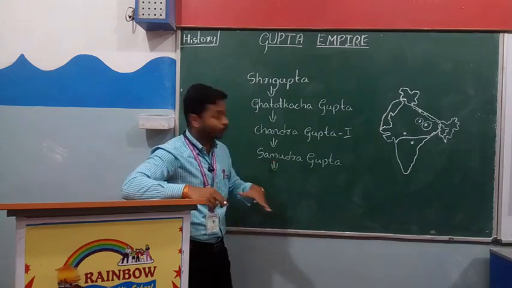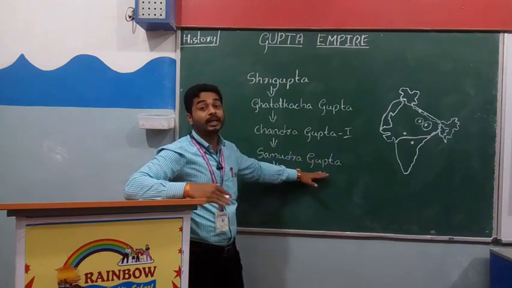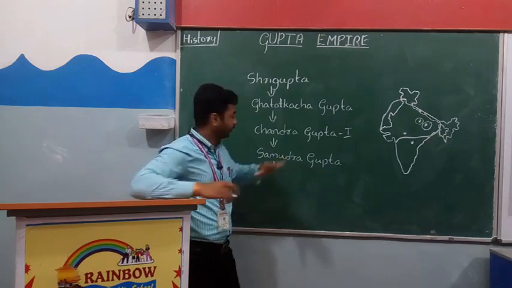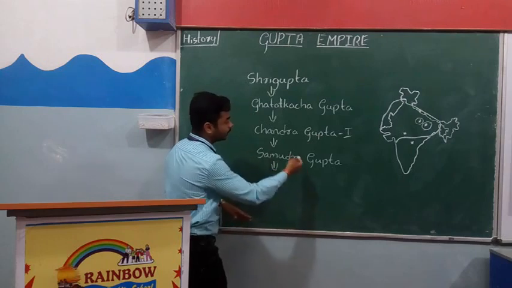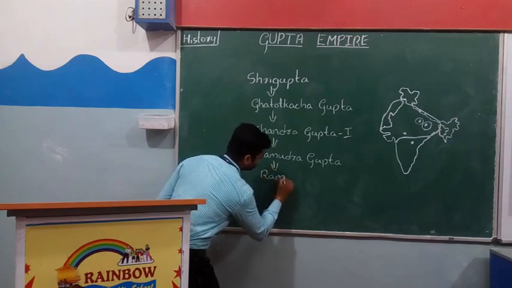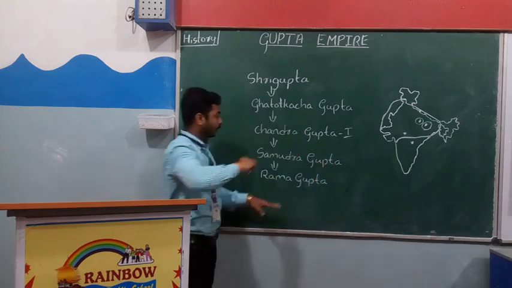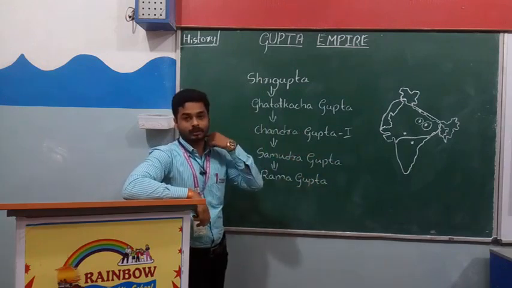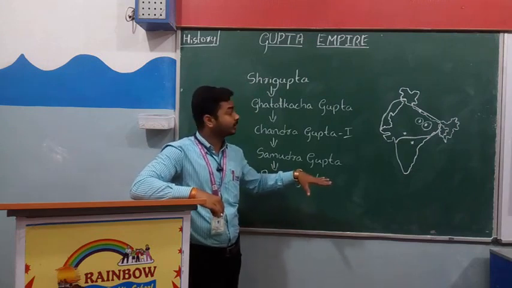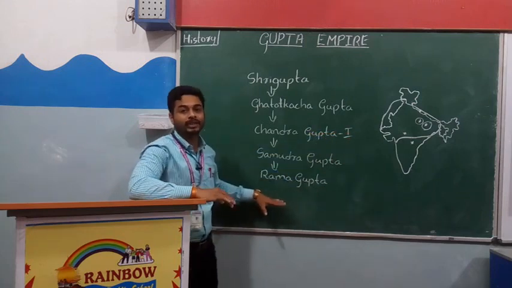Today we are going to learn what happened in the Gupta Empire after Samudragupta, because Samudragupta was the greatest king of the Gupta Empire. So after him, what happened? Let's learn. The son of Samudragupta was Ramagupta, the first son, but he was too weak. He could not administer the Gupta Empire because he was such a poor king.